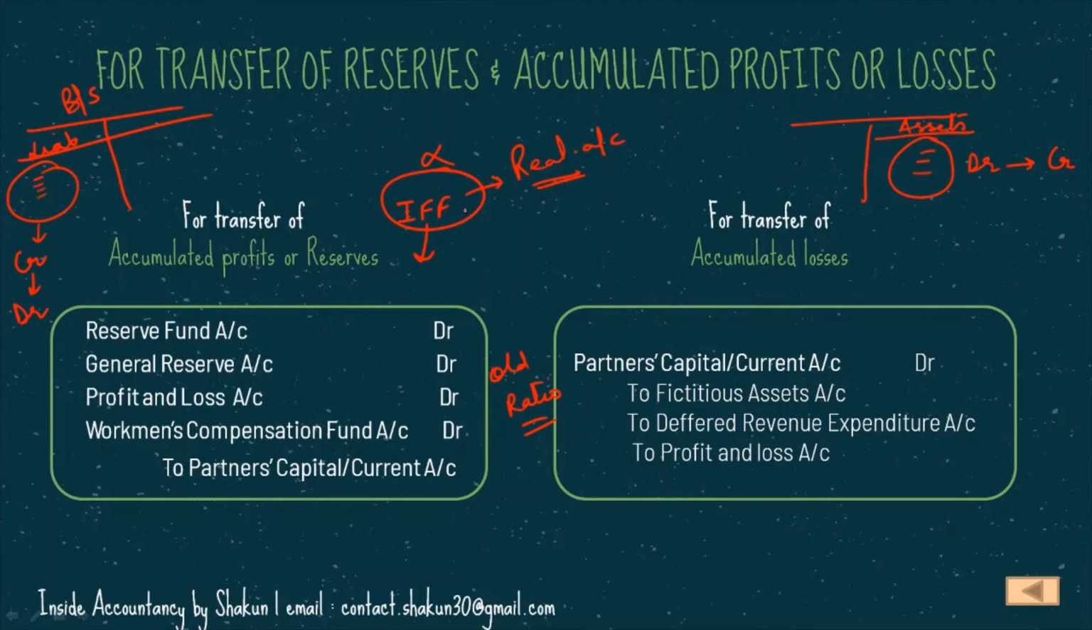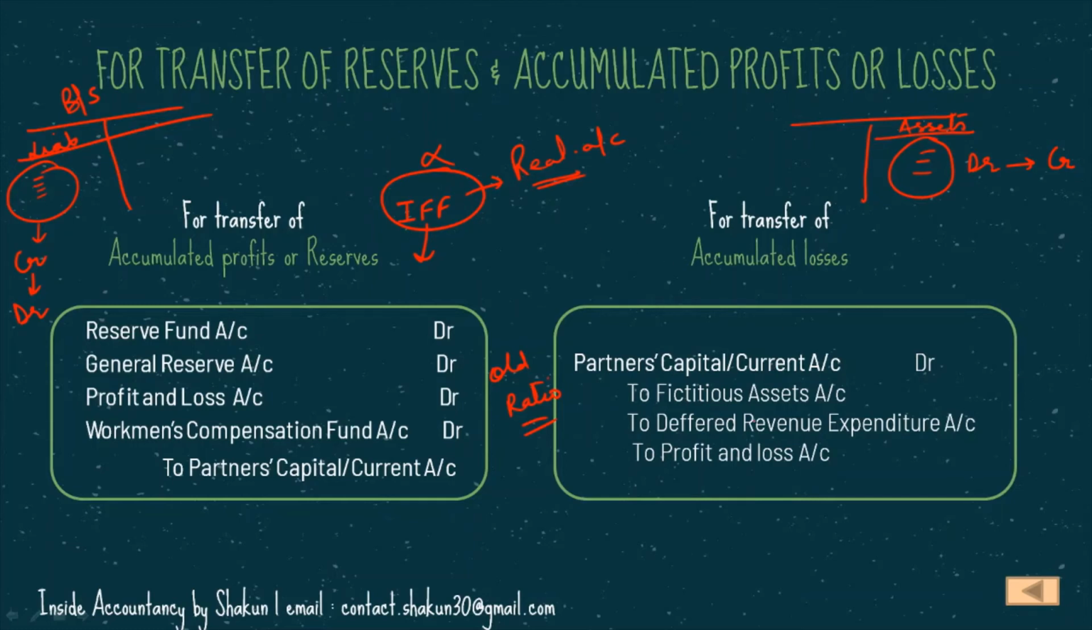So IFR or IFF is also transferred. That is why it will not be written off here. In spite of the fact you used to do that in admission and retirement, here in dissolution, IFR or IFF is transferred to realization account. It is not written off between the partners.